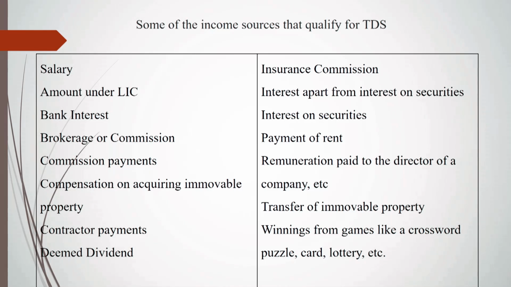Dear student, the amount received from the LIC, Life Insurance Corporation, or the amount received as bank interest, or the amount received as brokerage, commission payment, compensation on acquiring immovable property, contract payments, deemed dividend, insurance commission, interest apart from interest on securities, payment of rent, remuneration paid to director of a company, transfer of immovable property, winnings from games like crossword puzzle, card, lottery, etc. are the qualifying incomes under the head of TDS.